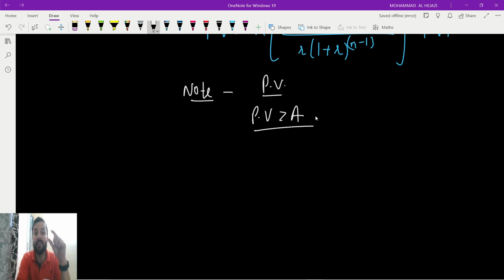Okay, suppose the word is invest and you are investing at the starting of every time period. Invest means future value, starting means annuity due, so we get to know we have to use the formula of future value of annuity due. But in that, what do we have to find? We use either the formula of future value of annuity due or the formula of present value of annuity regular. Either we have to find the present value or amount, or in future value you have to find the amount or principal.